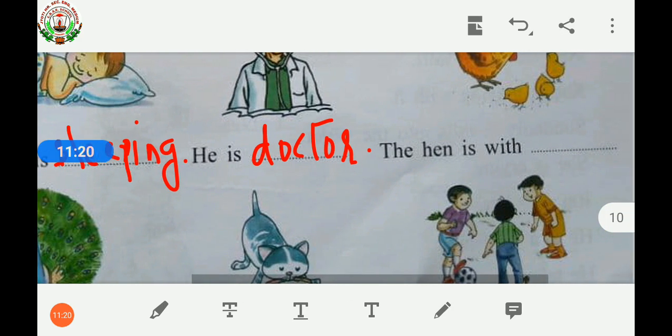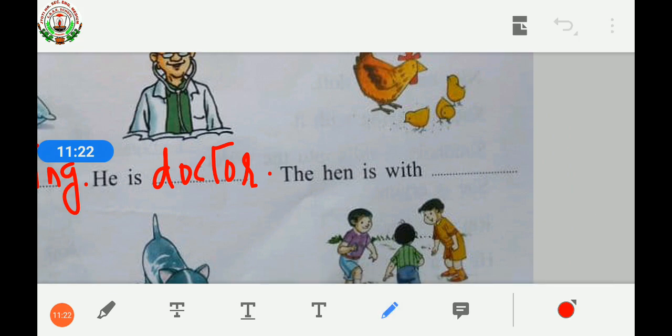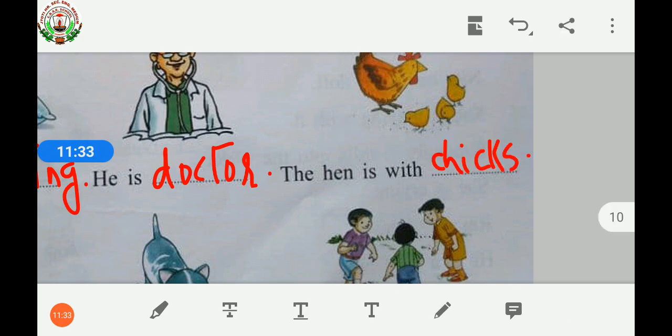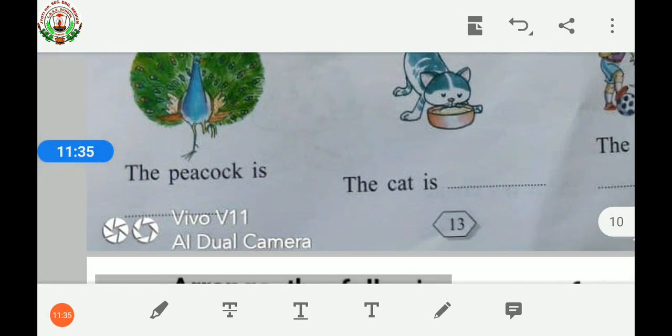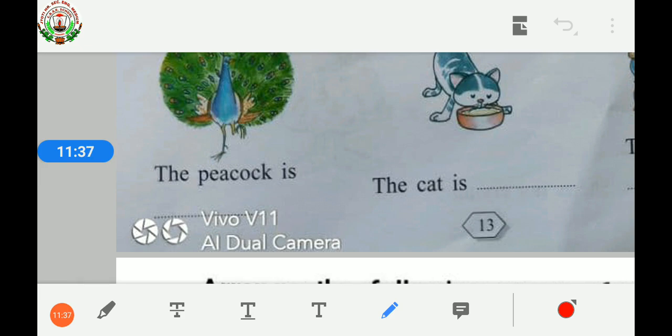Third one. The hen is with chicks. Full stop. The hen is with chicks. Then the peacock is dancing. Peacock is dancing.